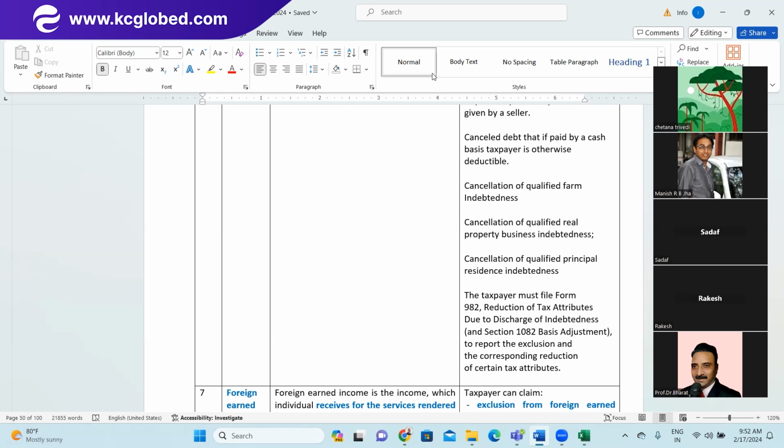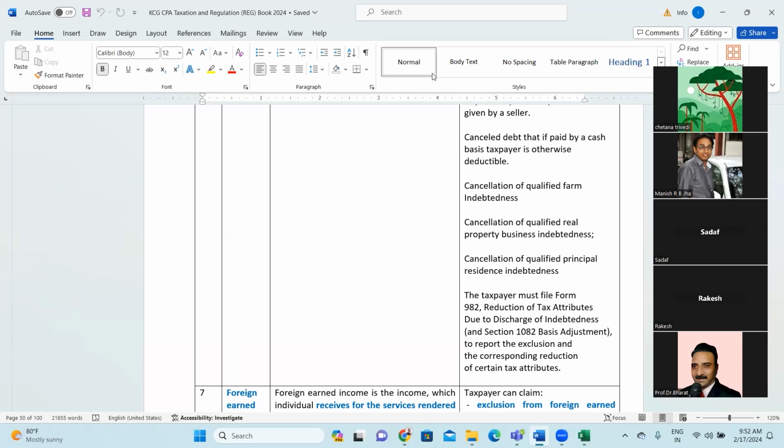So he announced the relief under the COVID CARES Act for cancellation of qualified real property business indebtedness. In this, he issued relief to those real estate people who were suffering through indebtedness, by giving a waiver of some indebtedness during that time.